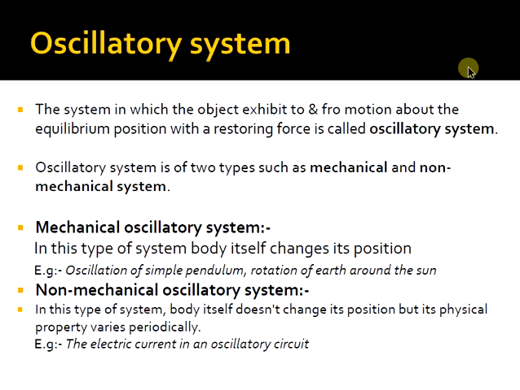In mechanical oscillatory systems the body itself changes its position periodically about a mean position. For example, the simple pendulum and the revolution of the earth around the sun. In both cases the body itself is undergoing the oscillatory motion. Whereas in a non-mechanical oscillatory system the body doesn't change its position but its physical property varies periodically, for example, the electric current in an oscillatory circuit.